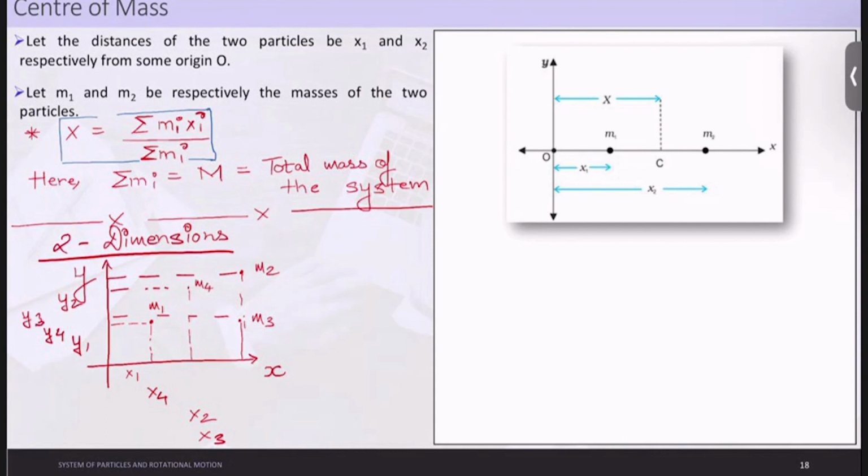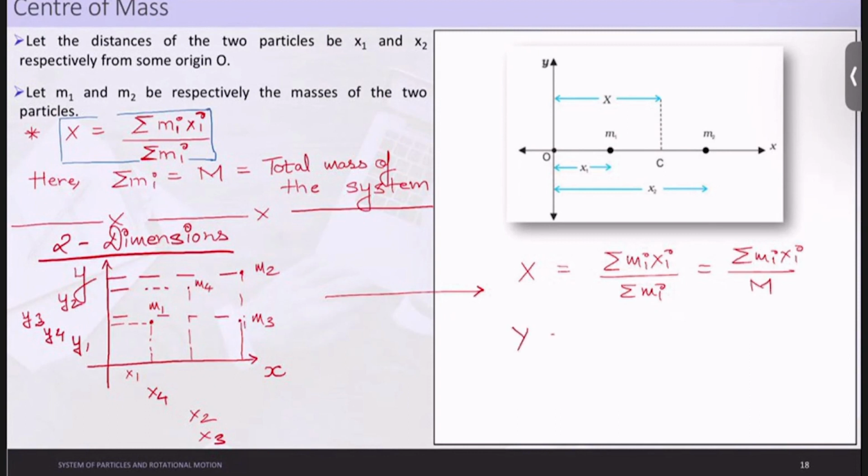Therefore, in a similar fashion, what is the center of mass? The center of mass can be written as capital X, which is equal to summation mixi upon summation mi, also equal to summation mixi upon capital M, and capital Y can be written as summation miyi upon summation mi, which is equal to summation miyi upon summation m. Okay, so I hope it is clear to you how we got these results.